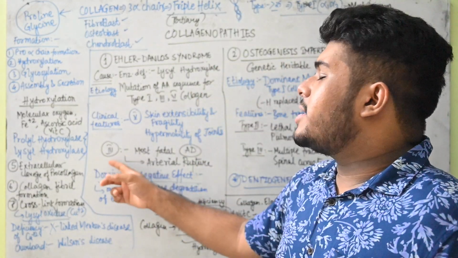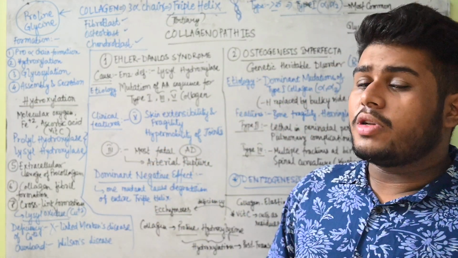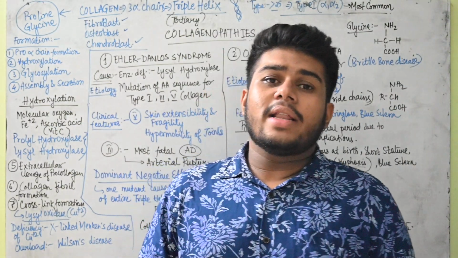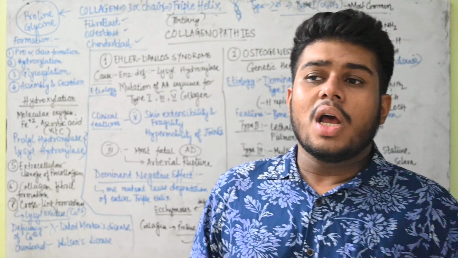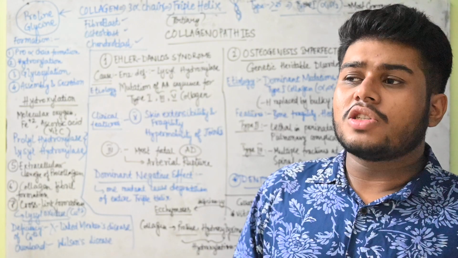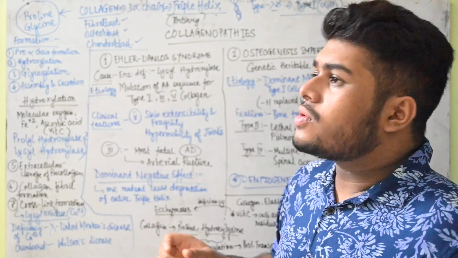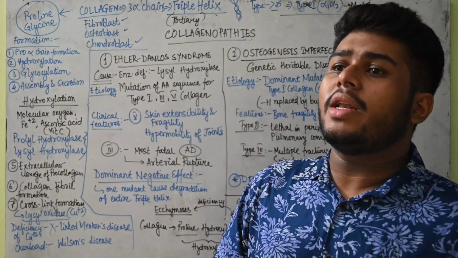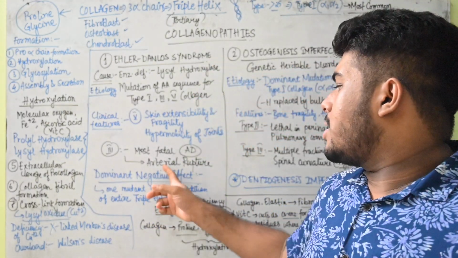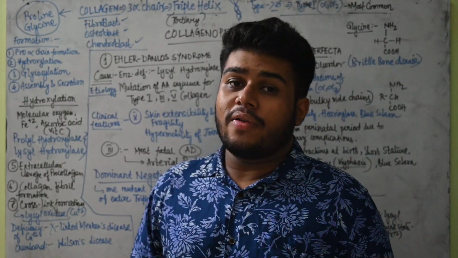Okay. If there is any sort of defect in the biosynthesis of type 3 collagen, then we will find a type which is quite fatal. Here in this case, the arterial rupture will be there. Inside the artery, there will be hemorrhage because of the arterial rupture. Because as we said, the arterial walls, and the coverings of bones and muscles, all have collagen fibers present. And if this collagen is not properly synthesized, then automatically the structural integrity will be lost. So that's why, this is an autosomal dominant disorder, and this arterial rupture is quite fatal.